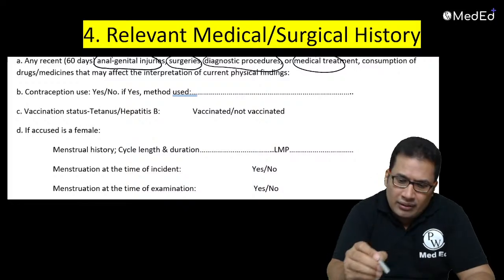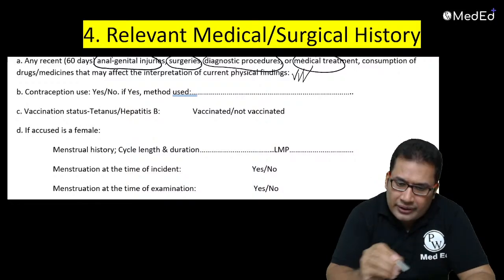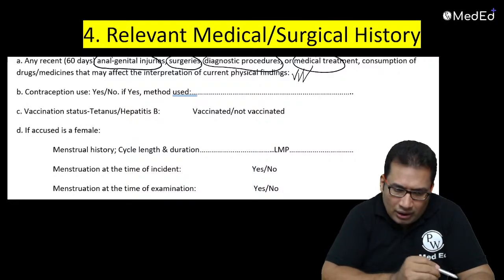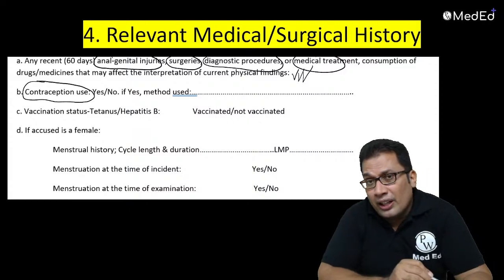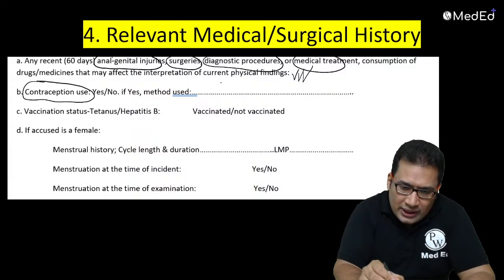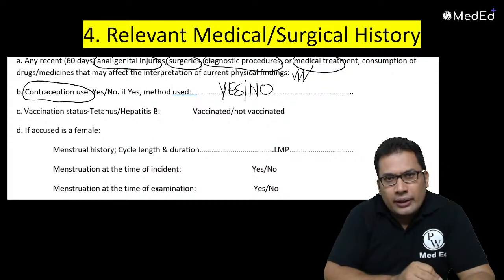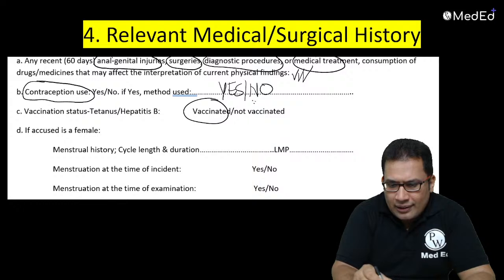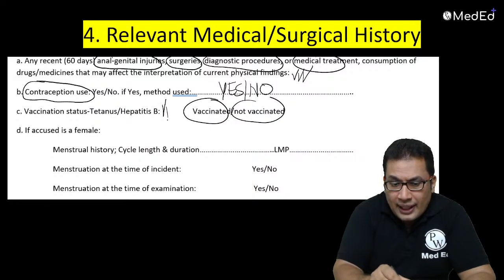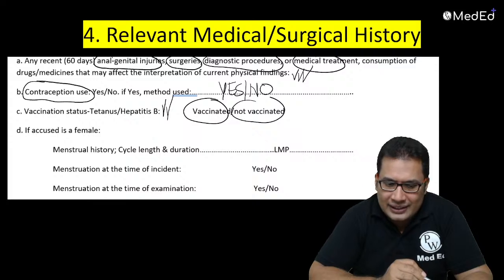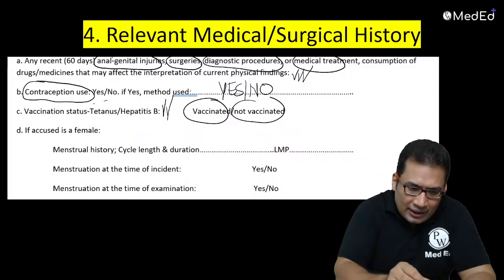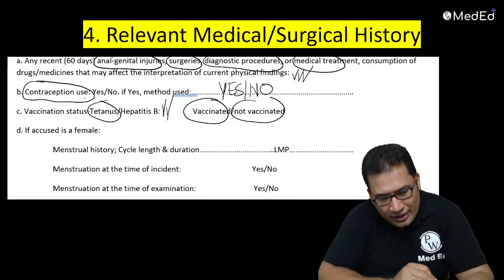If anything, we can mention it in this fourth column. That is contraception, whether contraception was used in the violence, yes or no. Say if it is there, then you can write yes, otherwise no. Vaccination: vaccinated, not vaccinated, especially hepatitis B, which is a sexually transmitted disease, right? And tetanus toxoid vaccination status.